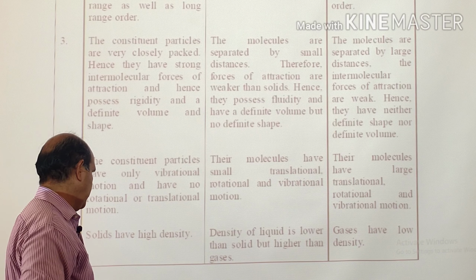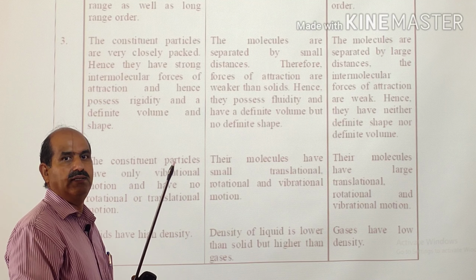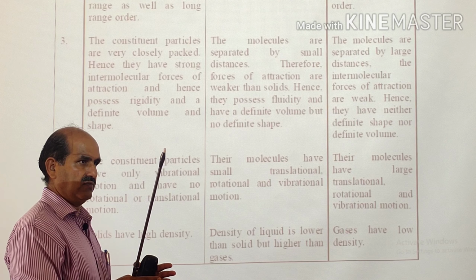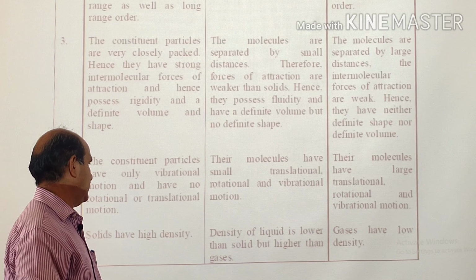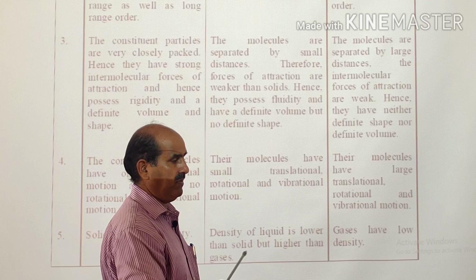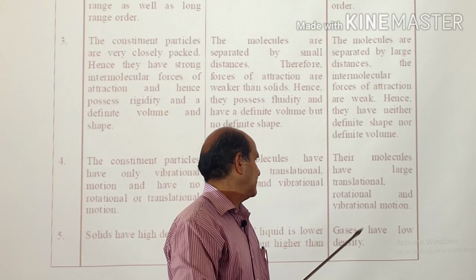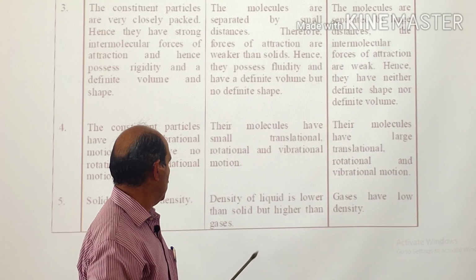And last, solids have high density because their structure is quite compact. They have lesser volume, so the same amount of mass will have lesser volume, and they have higher density. The density of a liquid is lower than that of a solid, but higher than its gaseous state. And gases naturally have the lowest density.